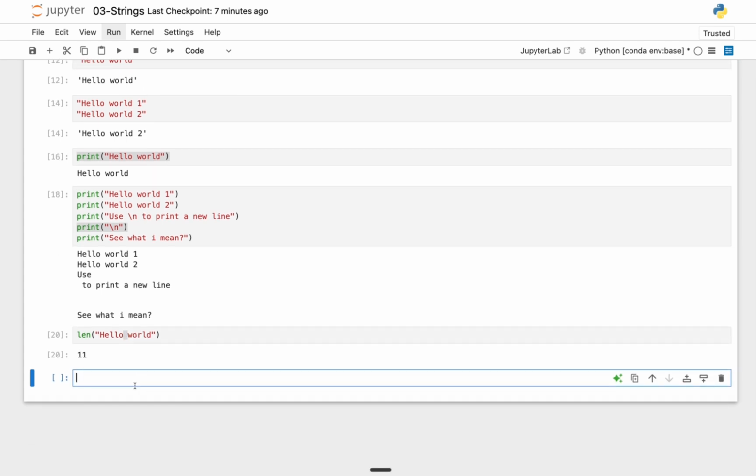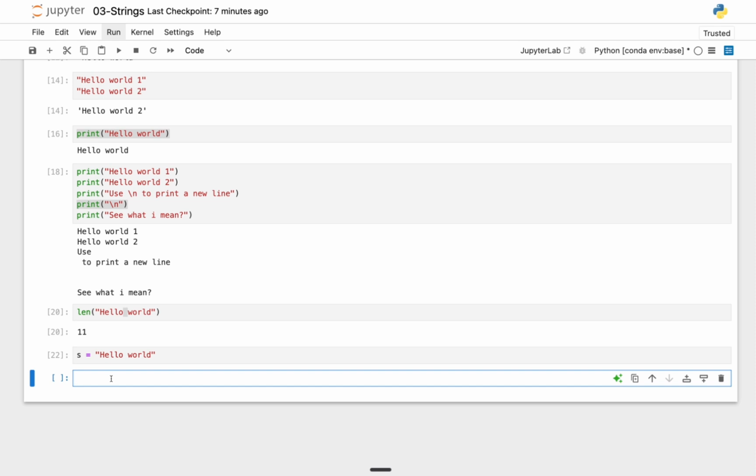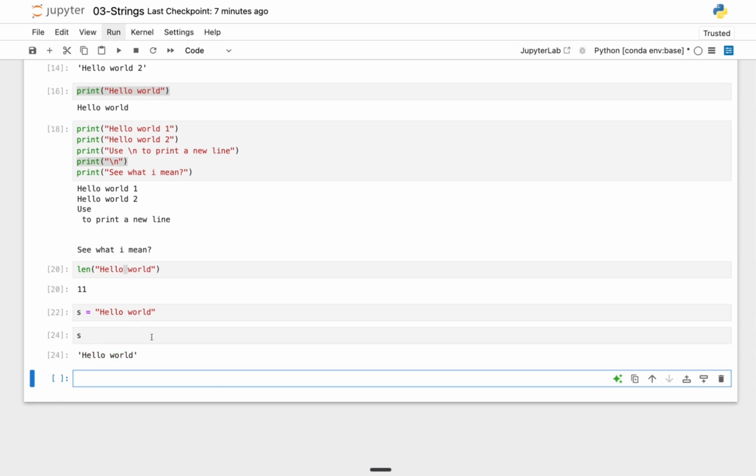So let's continue, and now let's go ahead and explore string indexing. Remember I explained what string indexes are. Now let's look at how we can use them in action. So right here, I'm going to create a variable name. Remember how we create a variable? We use whatever variable name you want, and equals. This variable name is just going to be s for now, and here I'm going to say s equals hello world. Now if I check what we have in s, you can see that we have hello world.